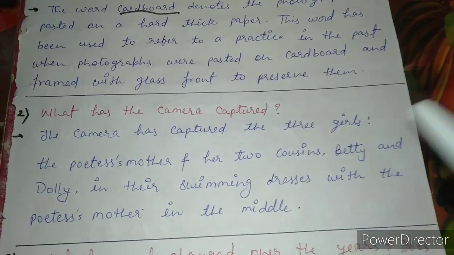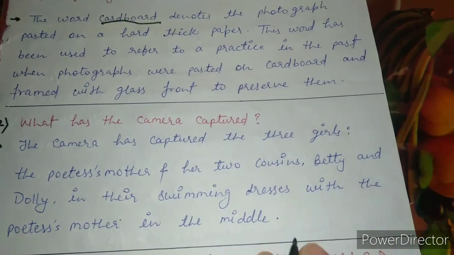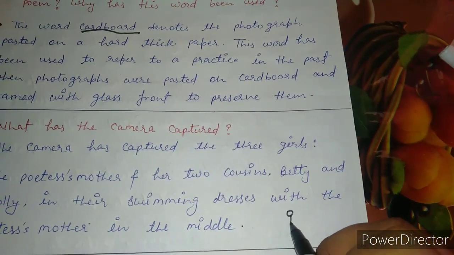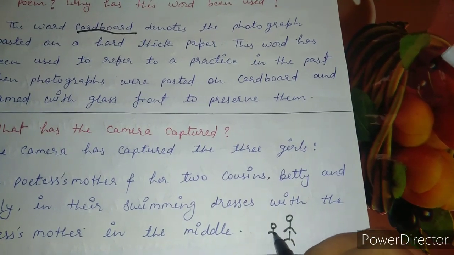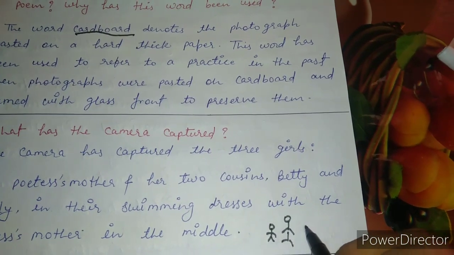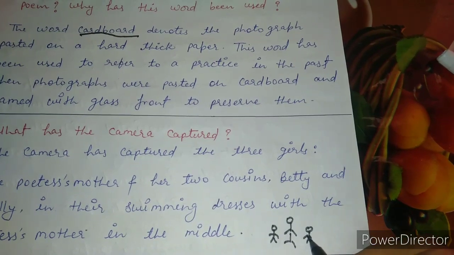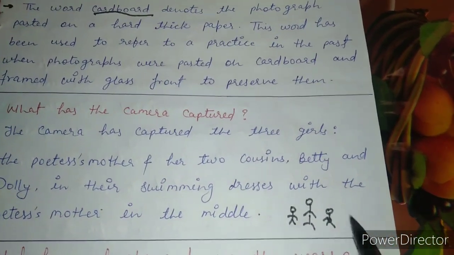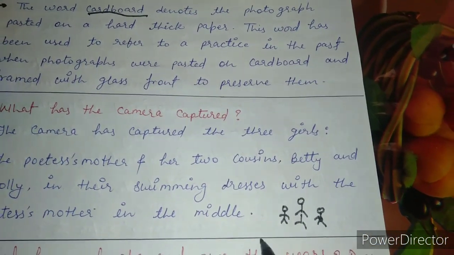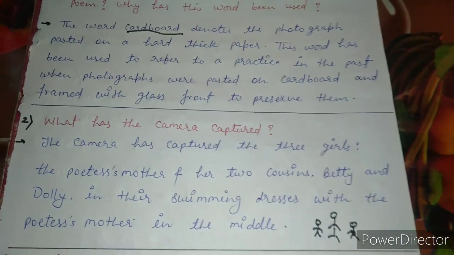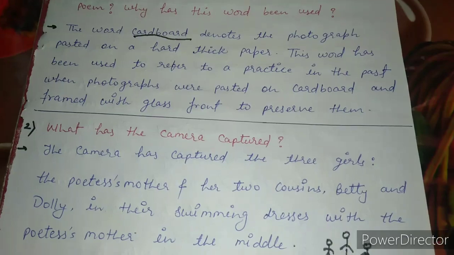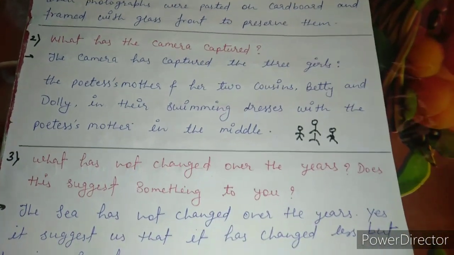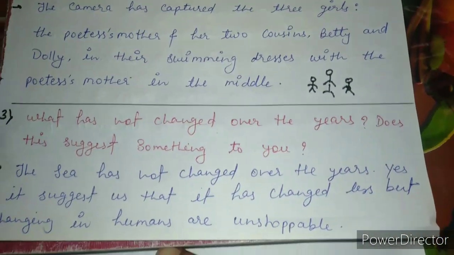So in the middle, the poetess's mother was standing, and Betty and Dolly were along with her. This was the photograph, the portrait which was stuck on the thick, hard paper along with the cardboard.